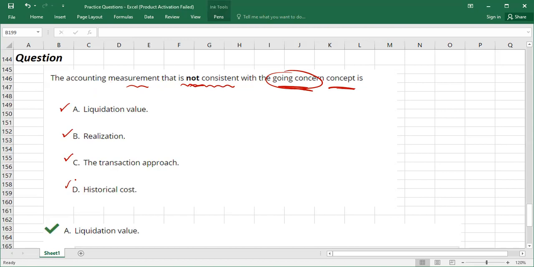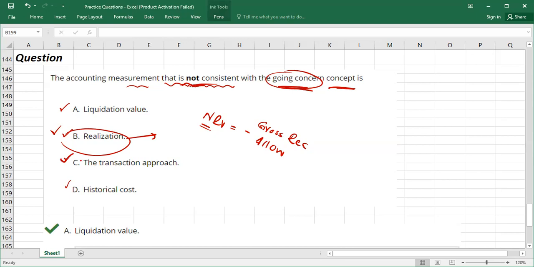Okay guys, first let me tell you about realization value. If you remember account receivables, we always record them at NRV, net realizable value, which is always equal to gross receivables minus what? Allowances for receivables. So this is called NRV. It means we use realization value to measure certain assets. So it is a correct option, but it is not the answer, because the question asks which measurement is not consistent, and this is consistent, since we use realization value in our financial statements.